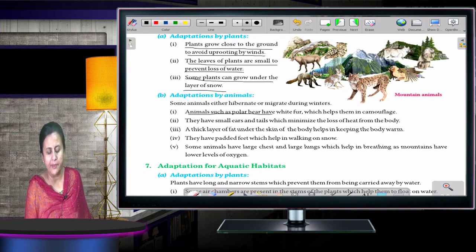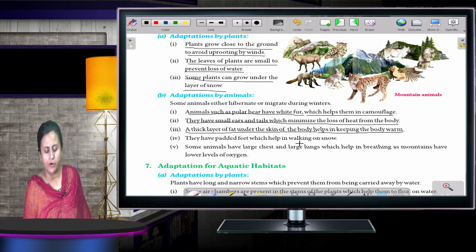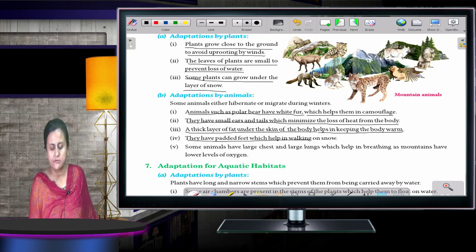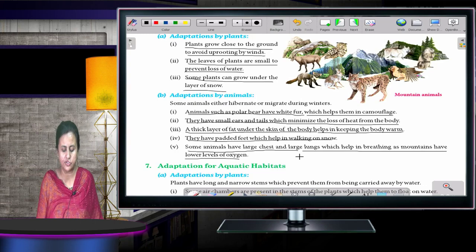Animals such as polar bear have white fur which helps them in camouflage. They have small ears and tails which minimize the loss of heat from the body. A thick layer of fat under the skin of the body helps in keeping the body warm. They have padded feet which help in walking on the snow. Some animals have large chests and large lungs which help in breathing, as mountains have lower levels of oxygen.